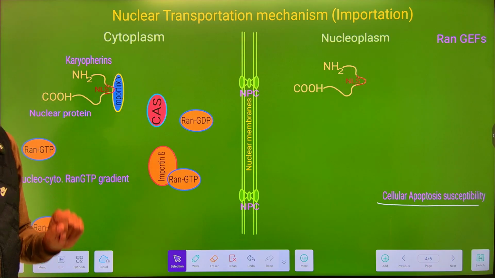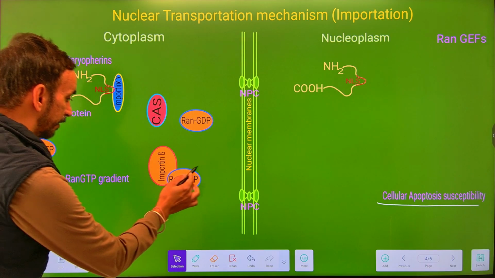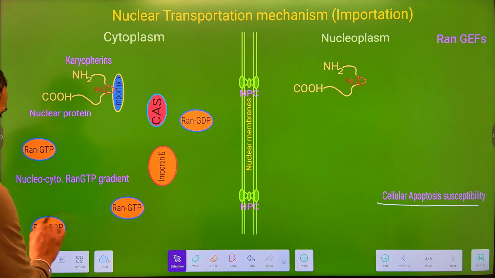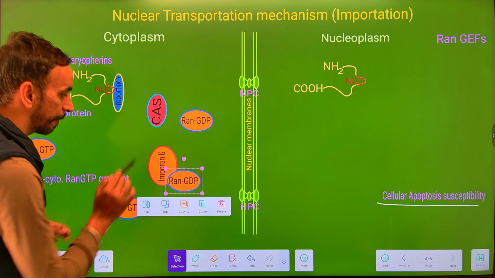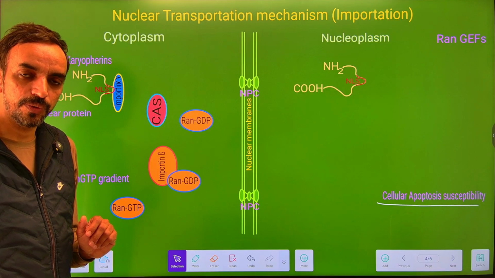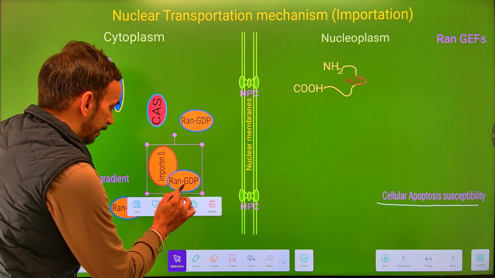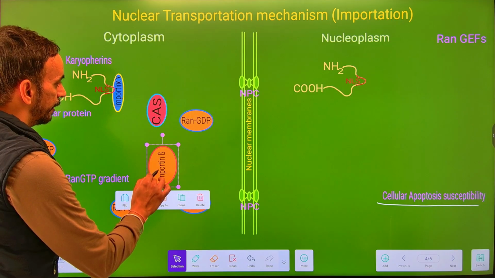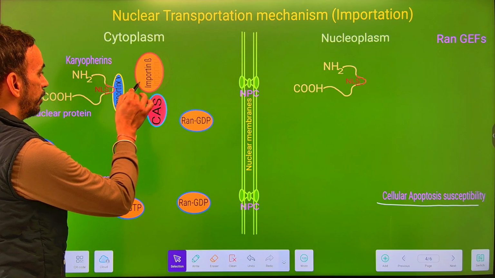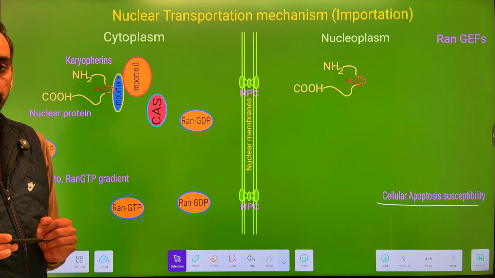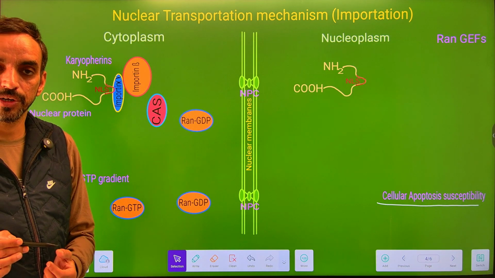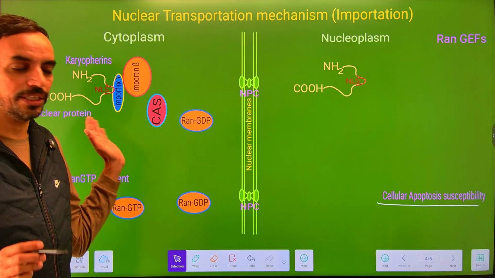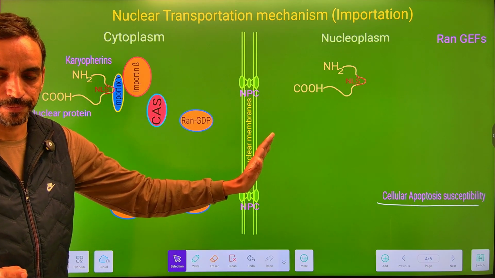Now we have to free this importin beta also. Then again this GTP will be replaced by the Ran-GDP. It will make a conformational change in the importin beta. Now it does not remain attached to this Ran-GTP, so it again gets free within the cell cytoplasm. It will bind to the importin alpha and the protein complex, which leads to the formation of a ternary complex that moves into the nucleus. So in this way, there is a transportation.